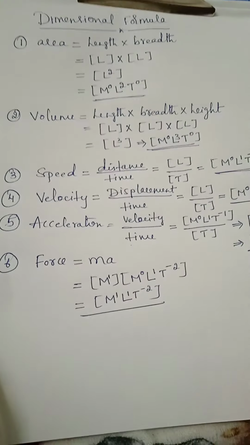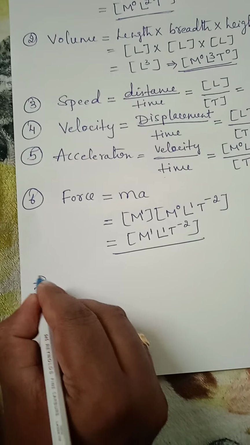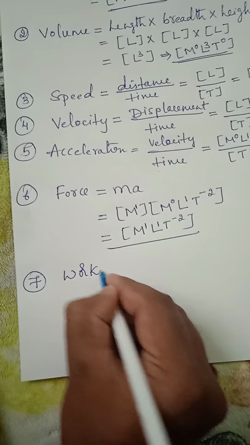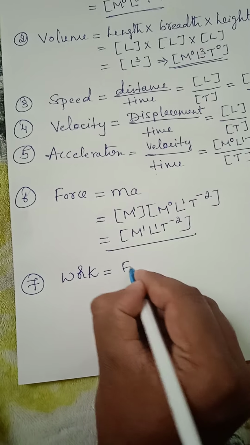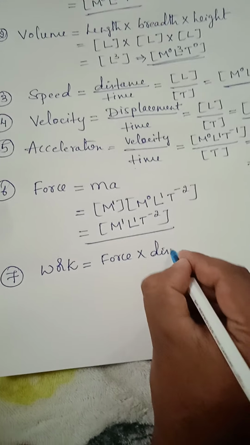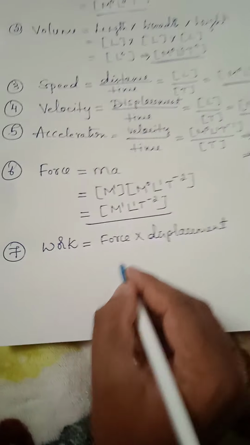Okay, this is the most important dimensional formula in physics. Next one, seventh one, I will take as work. Work can be written as force into displacement. Again the force I have written here already.